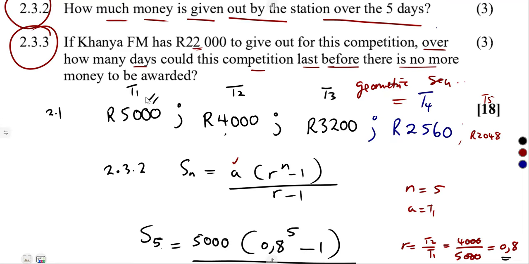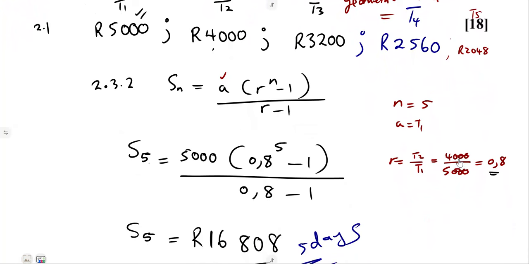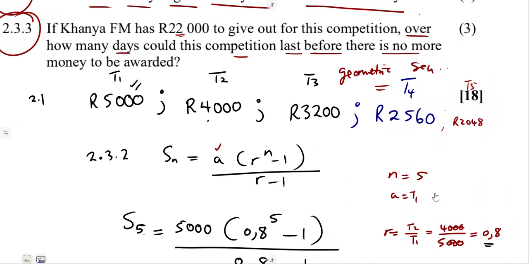Remember, they are working with percentage. So the 22,000, guys, this one, it is the money that they have for them to award the people. So meaning to say, whenever they are to award, they are limited to that amount.